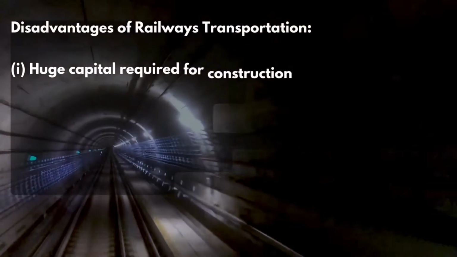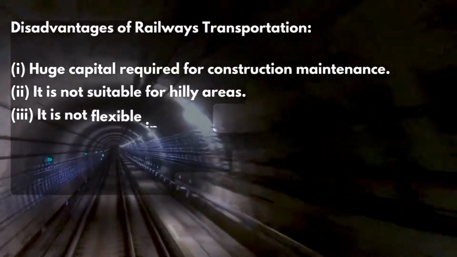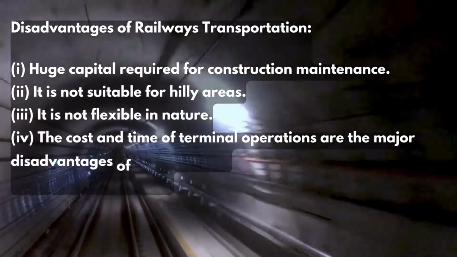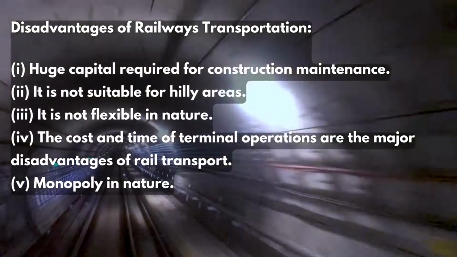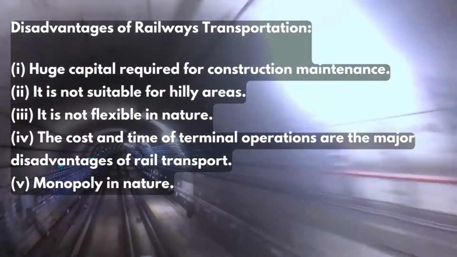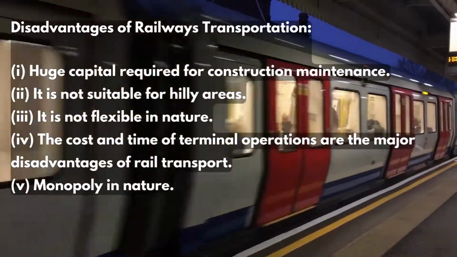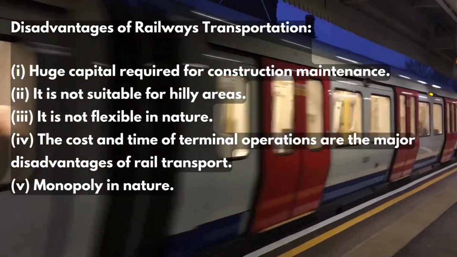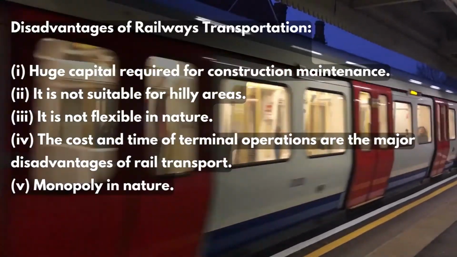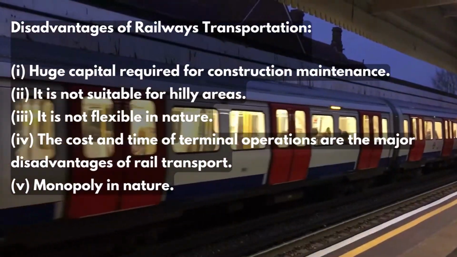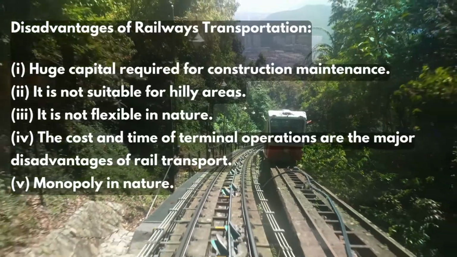The disadvantages of railway transportation: number 1, huge capital is required for construction and maintenance. 2, it is not suitable for hilly areas. 3, it is not flexible in nature. 4, the cost and time of terminal operations are the major disadvantages of rail transport. And 5th, the monopoly in nature.